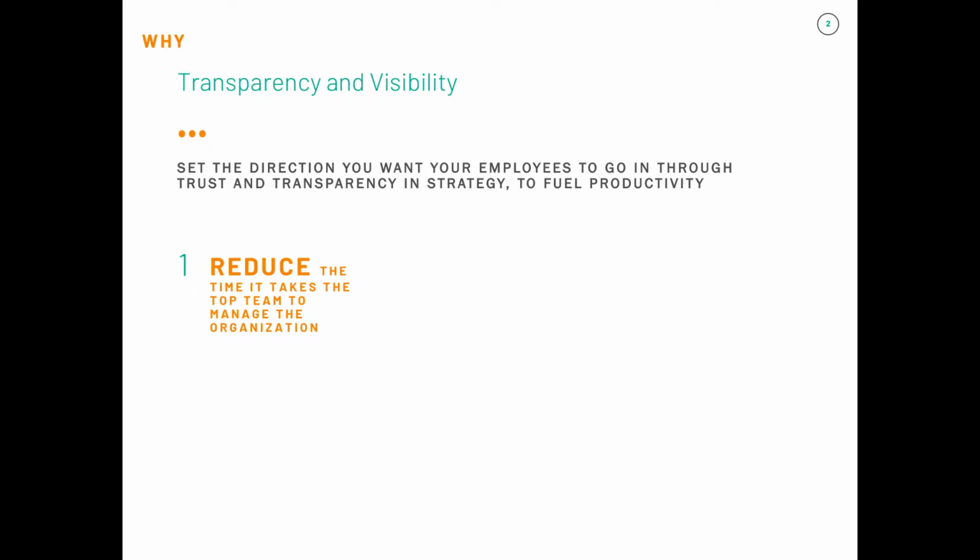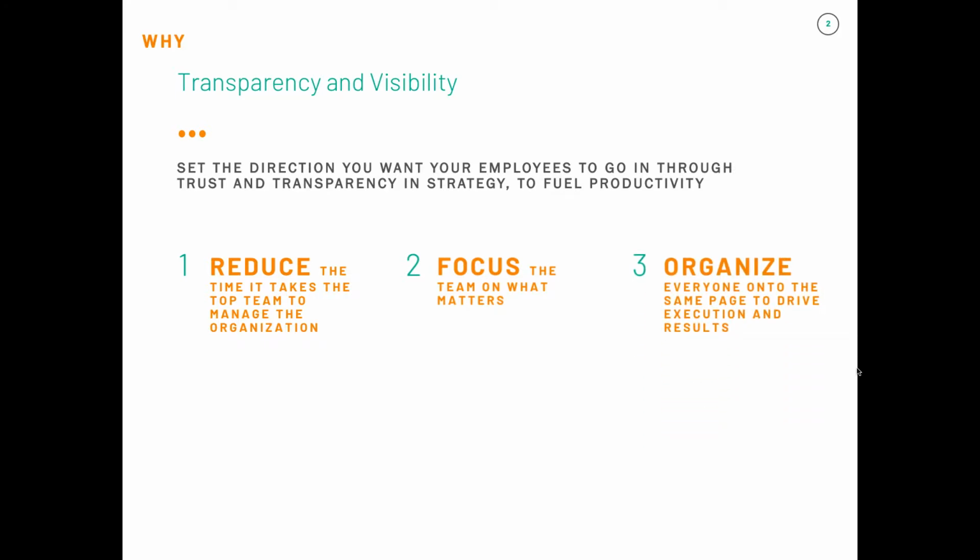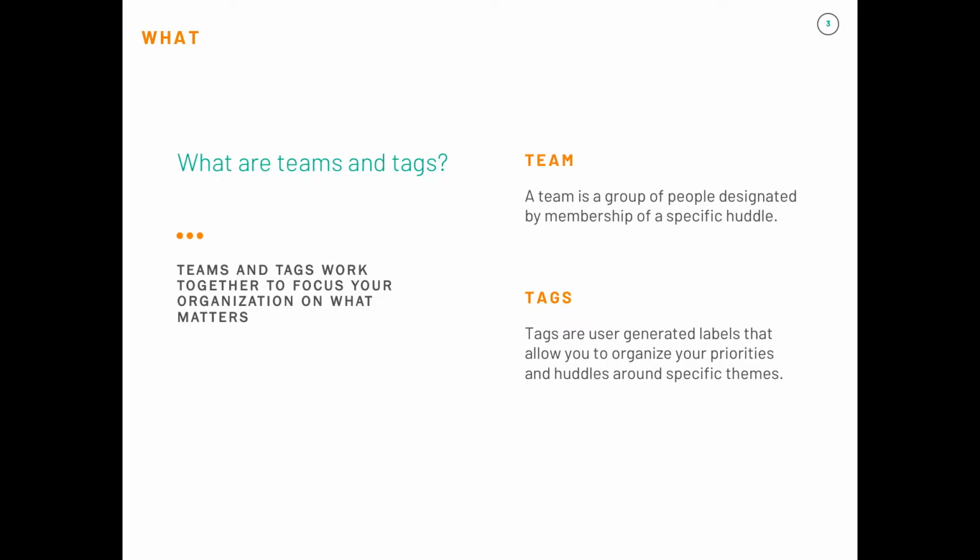rather than management holding multiple meetings with their teams. 2. Focus the team on what matters by direction coming from the top down. And 3. Organize everyone else onto the same page to drive execution and results with more than just the managers on board. Align's Teams and Tags features allow you to expand goal tracking easily and efficiently to your entire team.